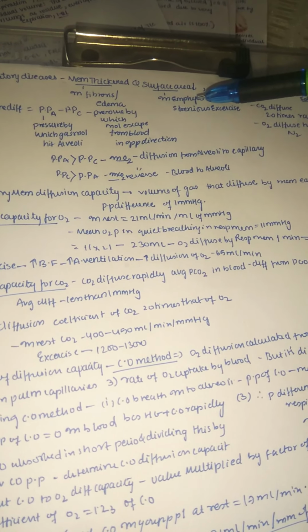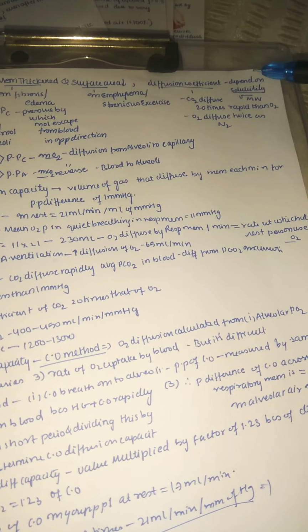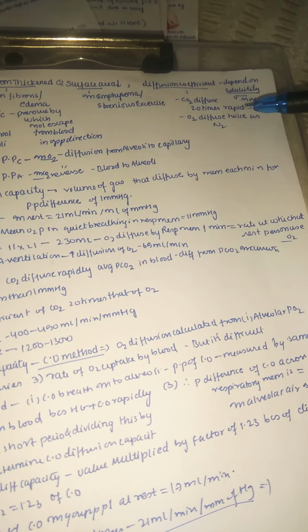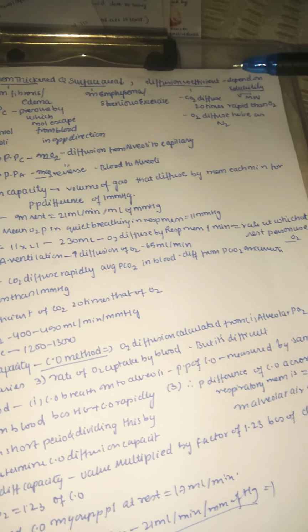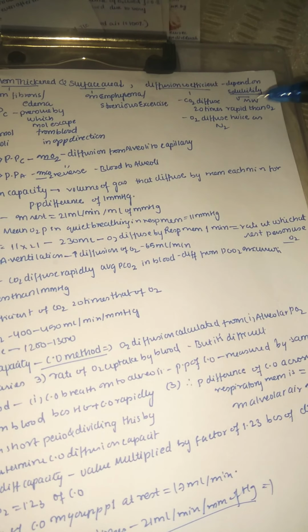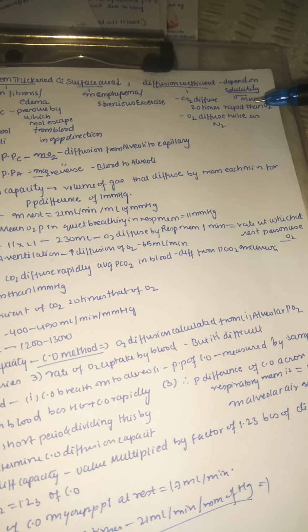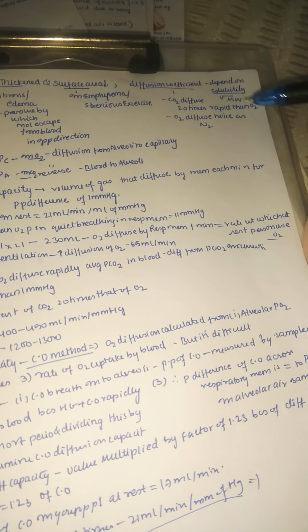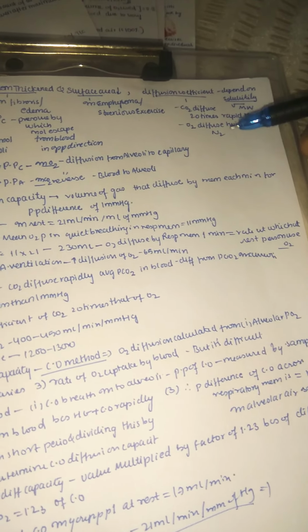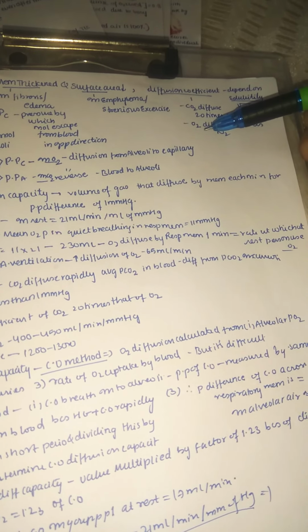When they are decreased, you can understand now the diffusion is very hard. The diffusion coefficient depends mainly on solubility divided by the square root of molecular weight. Carbon dioxide diffuses 20 times more rapidly than oxygen. Remember this: carbon dioxide has a higher diffusion rate compared with oxygen, and oxygen diffuses twice as fast as nitrous oxide.